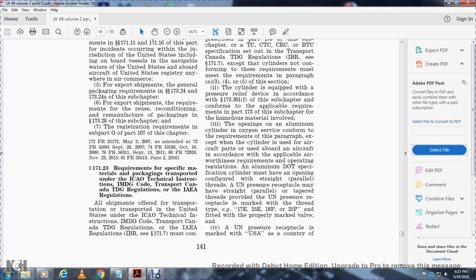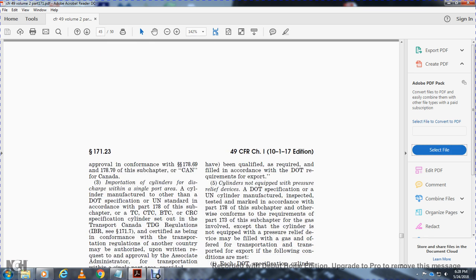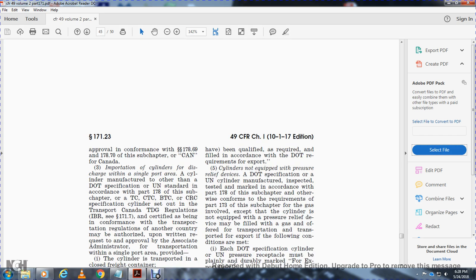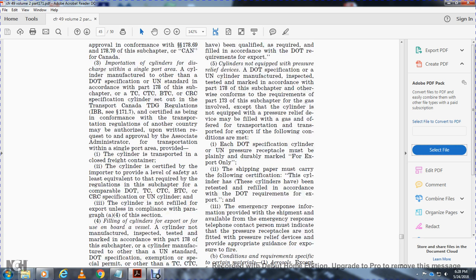A UN pressure receptacle is marked with the USA as a country of approval of its conformance to the 178.69, the 178.70 with the subchapter, of the CAN for Canada. The importation of the cylinders for the discharge of the single airport area. The cylinders manufactured with the other than the DOT specification, UN standard in accordance with the Part 178 with the subchapter, the TCC, TC, BTC, CRC transportation specification cylinders set out in the Transportation Canada Transportation Dangerous Goods Regulations and certified as being in conformance with all the transportation regulations in other country may be authorized upon written request and to approve the associated administrator of the transportation single port area are provided.